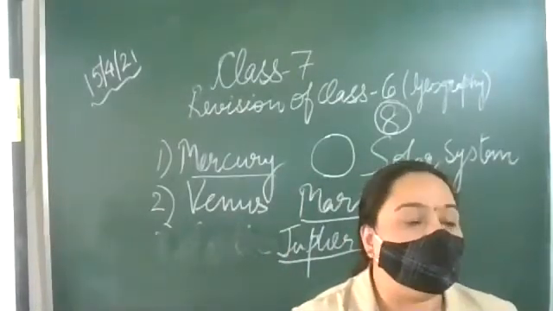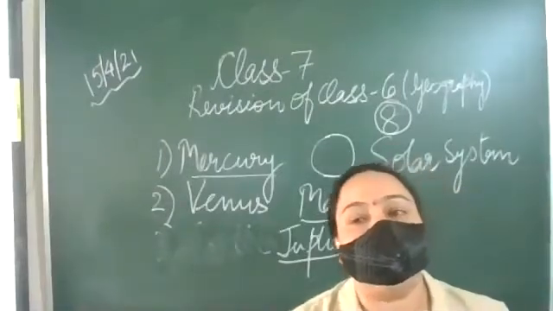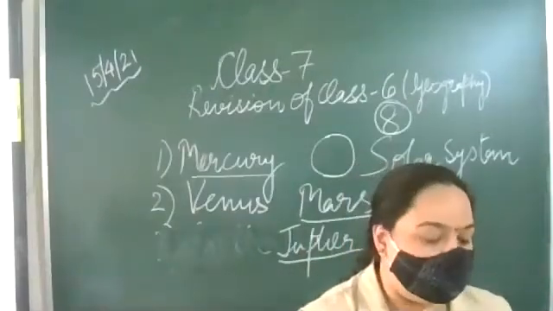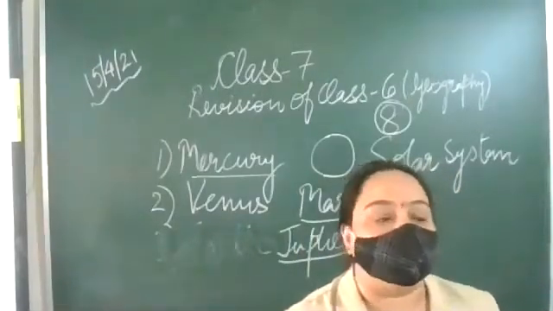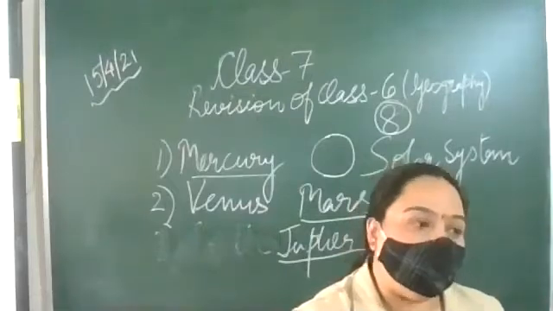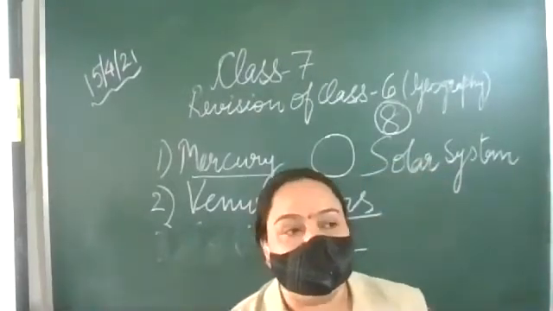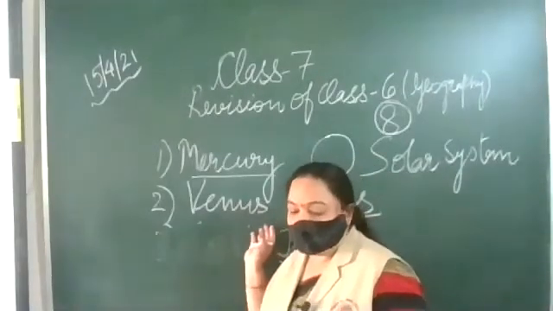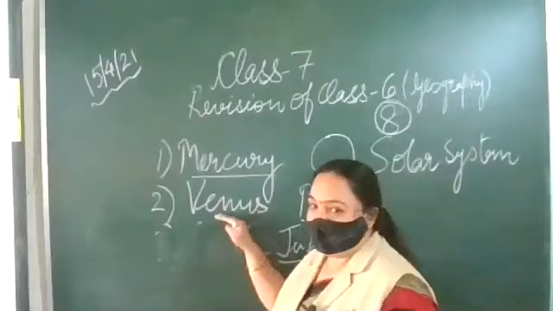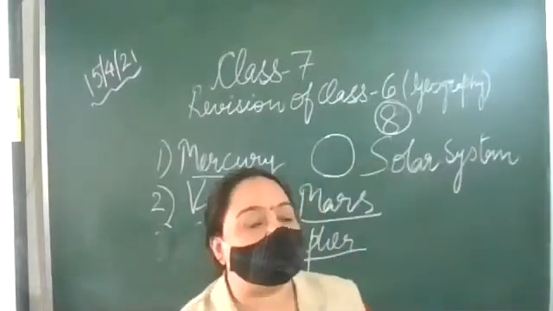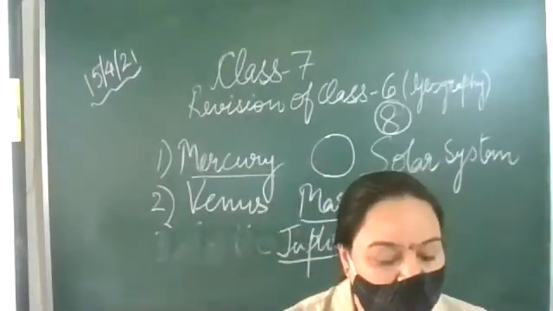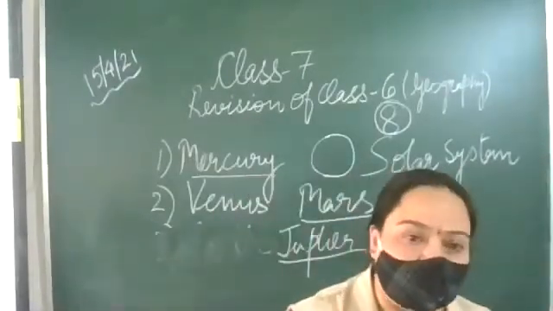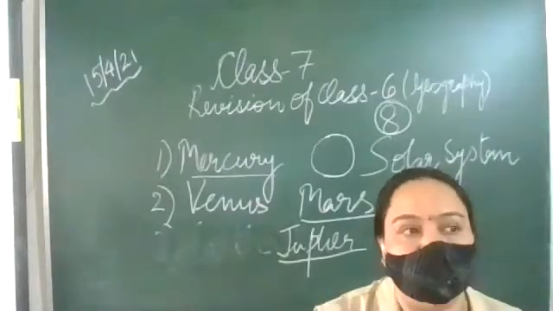And its surface temperature is minus 100 degrees centigrade. It is cold, okay? And it is named after the Roman god, that is, Jupiter is named after the Roman god. So this is the brightest planet, or you can say it is the largest planet. The brightest planet is Venus, and it is the largest planet which has 67 moons, and it has the temperature of minus 100 degrees centigrade. So it is much colder over there.